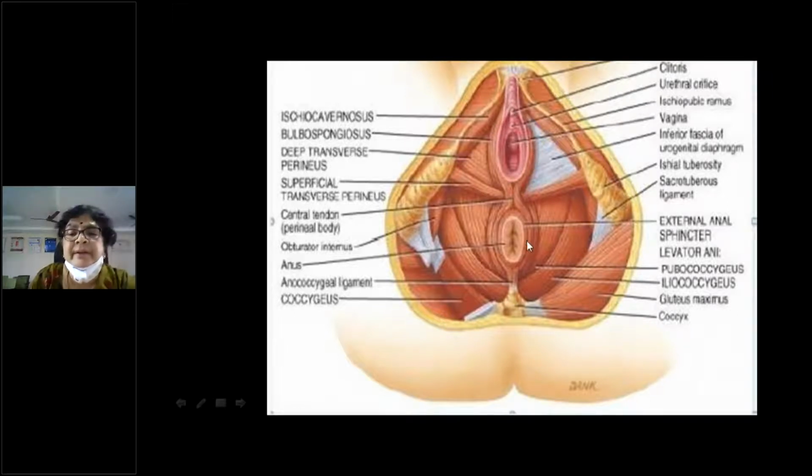Though it doesn't have much sphincteric action when compared to the external urethral sphincter and the external anal sphincter. So the muscle fibers which are immediately surrounding the anal orifice are known as the external anal sphincter. You'll have an internal anal sphincter inside. So all these muscles are condensing in between the levator ani.